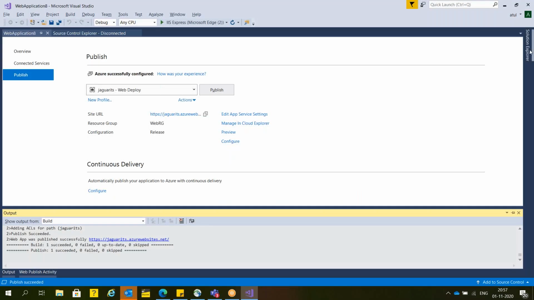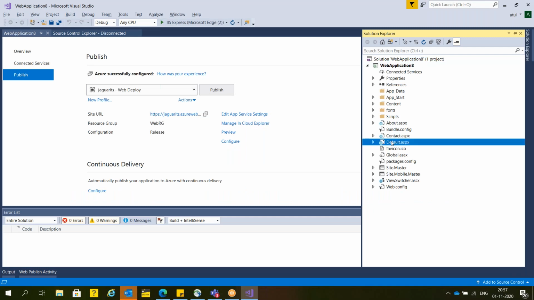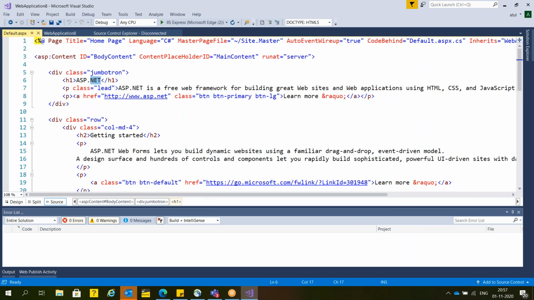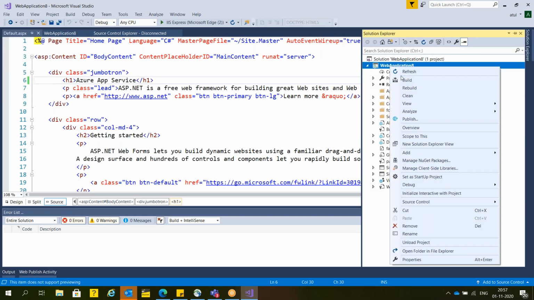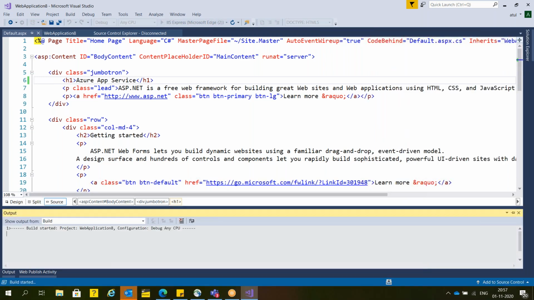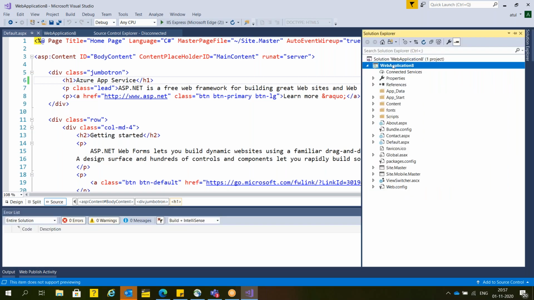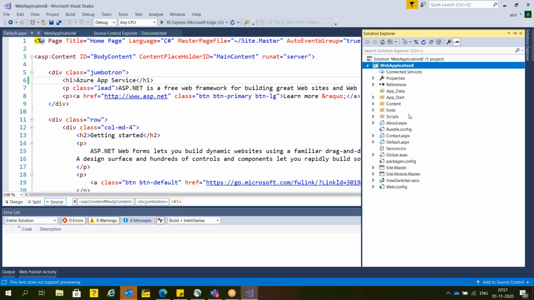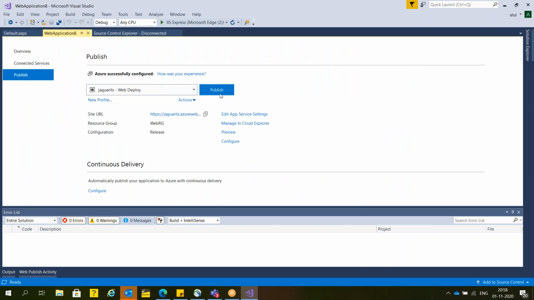So here I'm going to make some changes. Okay. Now what I did, I just made some changes in one file. Now I'm going to build my application. Same website, build succeeded. See guys, this time again I'm going to redeploy. So what I have to do is click on the publish button again, and publish.